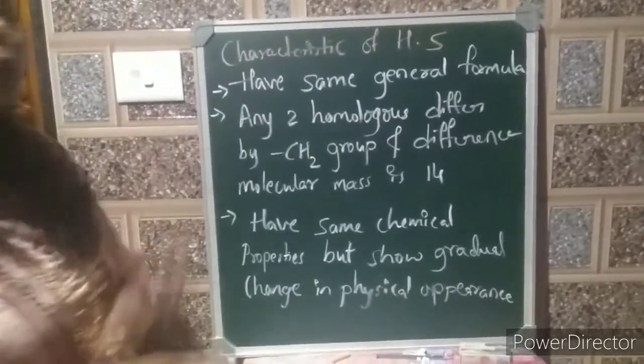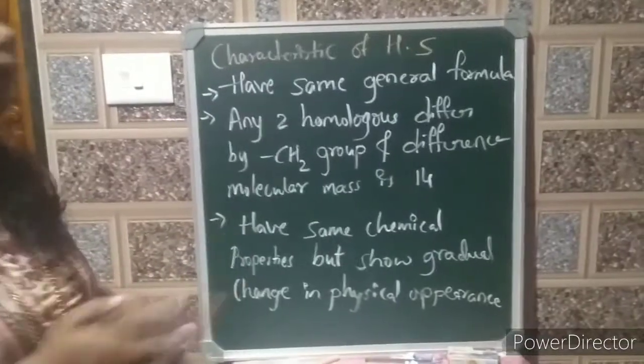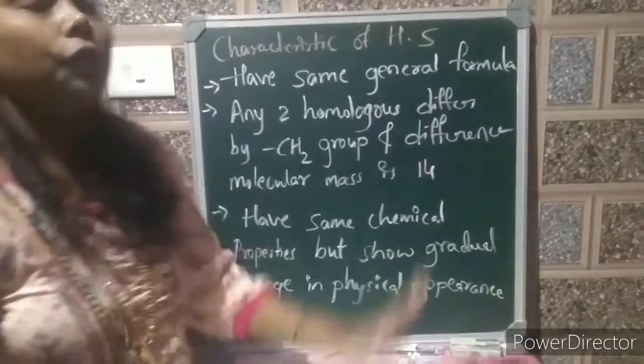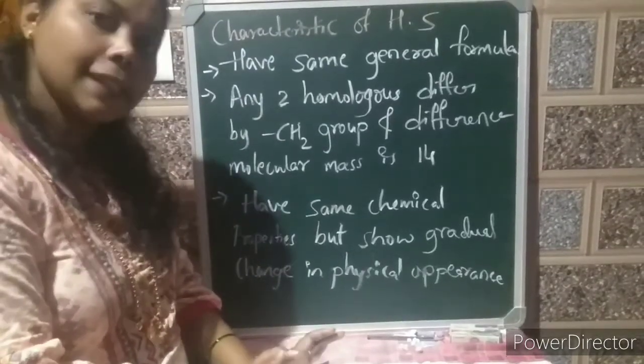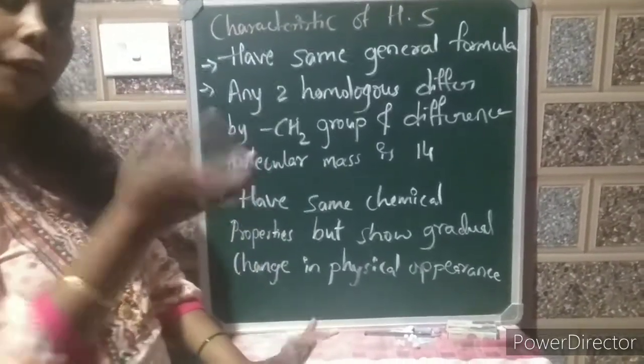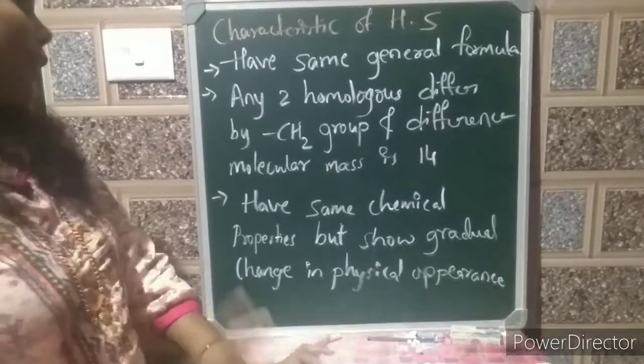Characteristics of the homologous series. There are some characteristics. They have the same general formula. General formula for a particular homologous series is the same. Only they differ in the number of carbon atoms and hydrogen atoms.